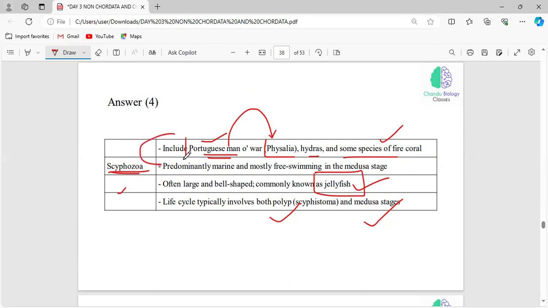So this can also be asked in the question: which is called the Portuguese man of war, which phylum and which class do they come under, and what are they commonly called? They are related to the coral. All this information is very important.